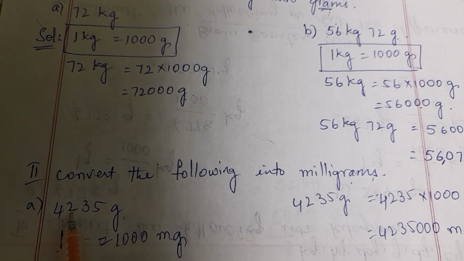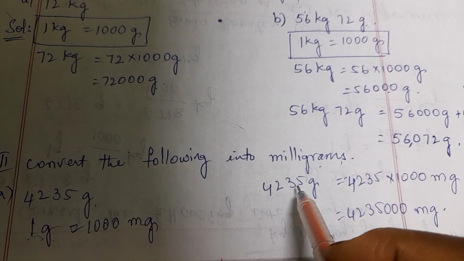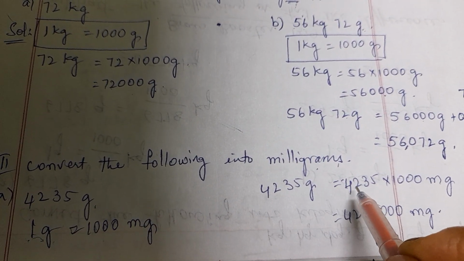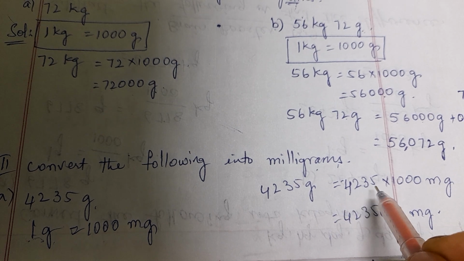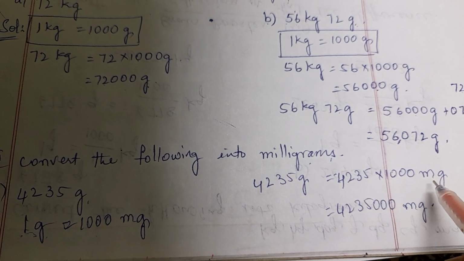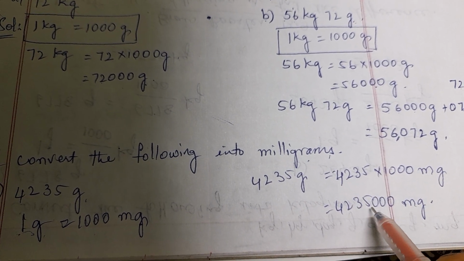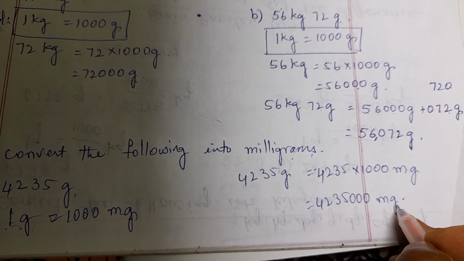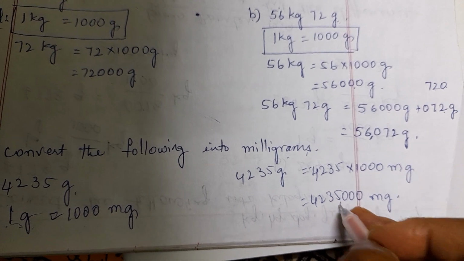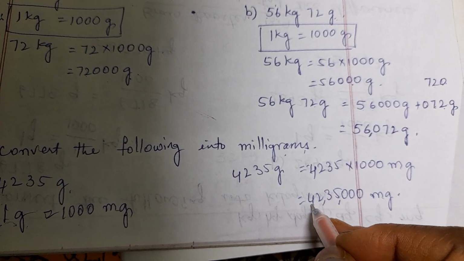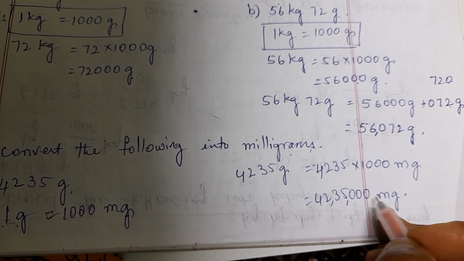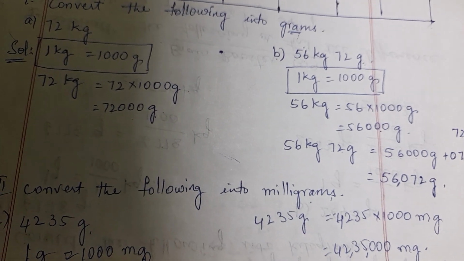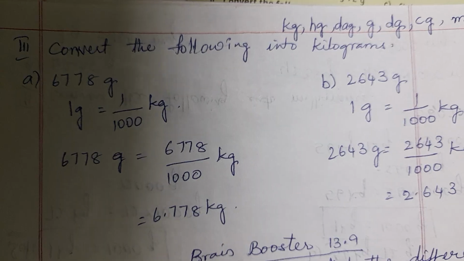So 4235 grams equals 4235 into 1000 mg. After multiplying we will get the mg. How much? 4,235,000 mg. We will see the third one.